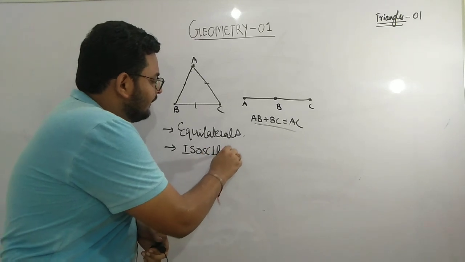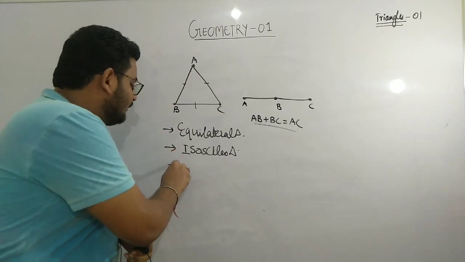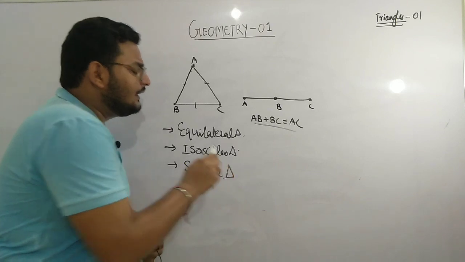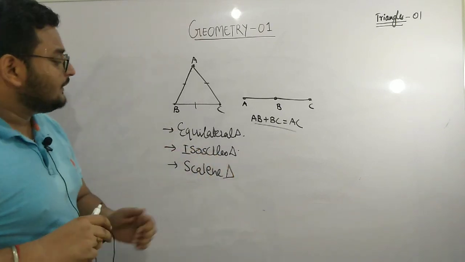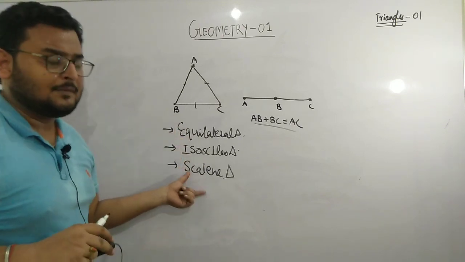Then that particular triangle is known as an isosceles triangle. Third is your scalene triangle. In the case of a scalene triangle, if none of the sides are of equal length, then that triangle is known as a scalene triangle.